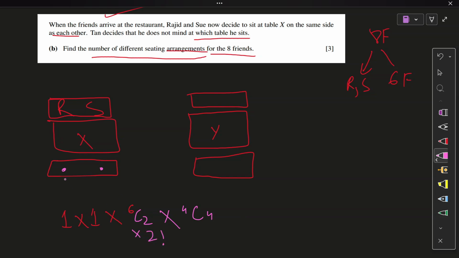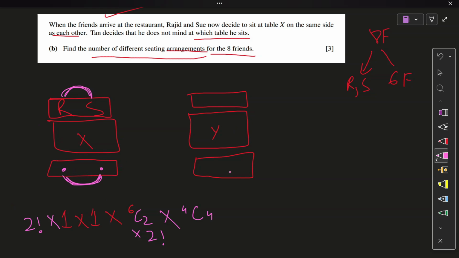factorial. Why? Because these two people can sit here and they can move about their own positions, right? And give you a different arrangement each time. Now let's talk about Rajat and Sue. They are on the same side, but they can also move about their own seats. So Rajat can come here, Sue can go there, and that is a different arrangement each time as well. So I'm going to add a 2 factorial here as well. That one was for Rajat and Sue. This 2 factorial was for these two people.